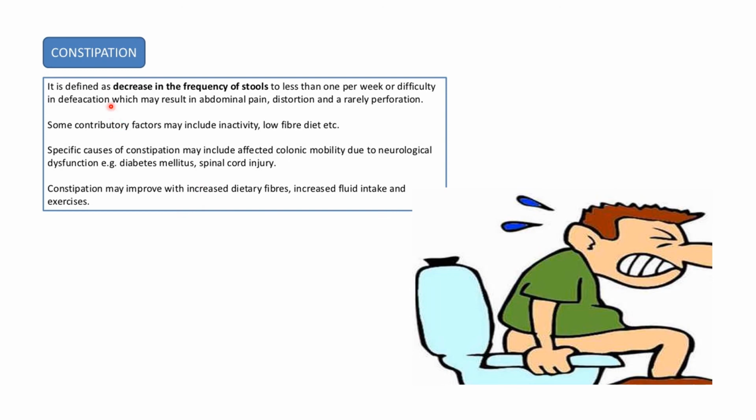Moving on to the next disorder, which is constipation. It is defined as a decrease in frequency of stools to less than one per week or difficulty in defecation, which may result in abdominal pain, distension and rarely perforations. This is mainly due to inactivity, that means lack of exercise, and a low fiber diet, etc. You can improve it by doing exercise, increasing fluid intake, that is water intake, and increasing dietary fibers in your diet.